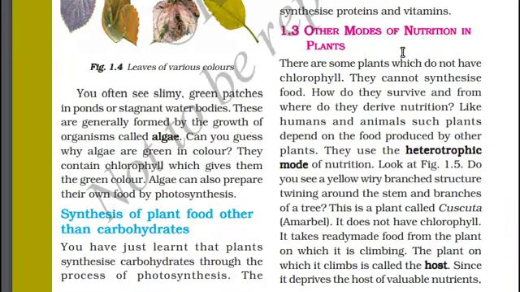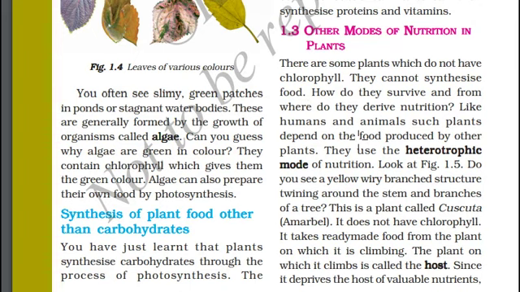Other modes of nutrition in plants. We saw how plants nourish themselves with atmospheric carbon dioxide and water. Now let us see other modes of nutrition in plants. There are some plants which do not have chlorophyll. Chlorophyll is a green pigment, the green color that we see in plants. Some plants do not have chlorophyll. They cannot synthesize food. But how do they survive without nutrition?